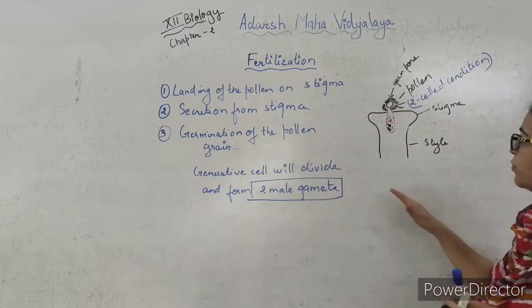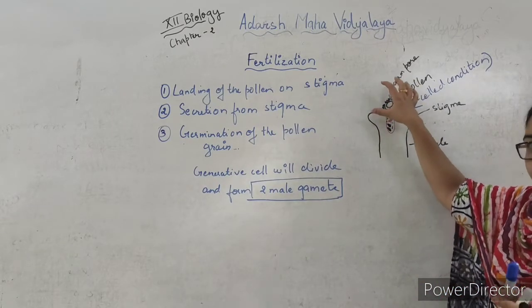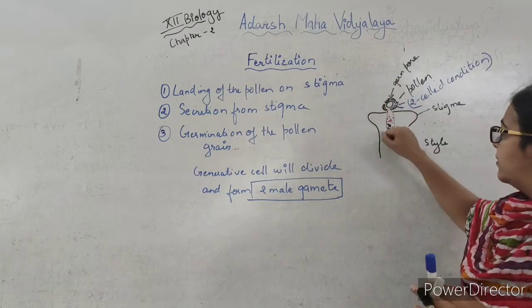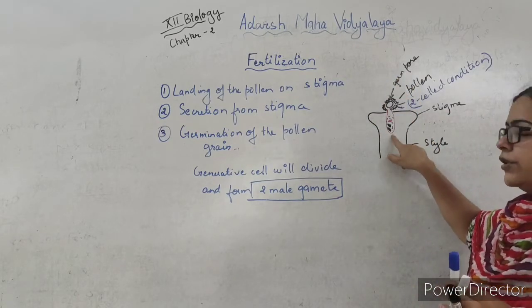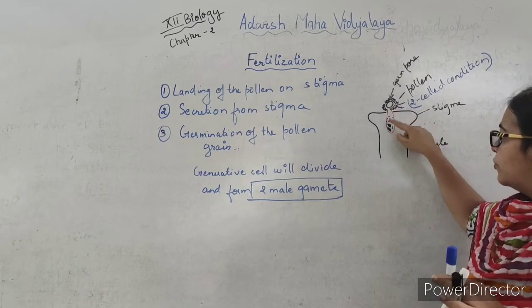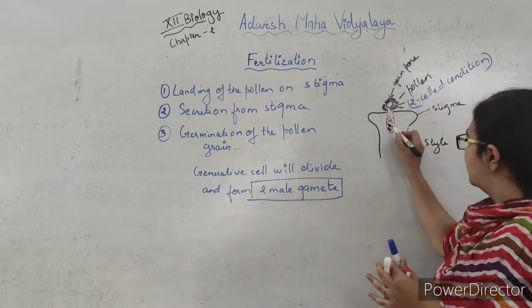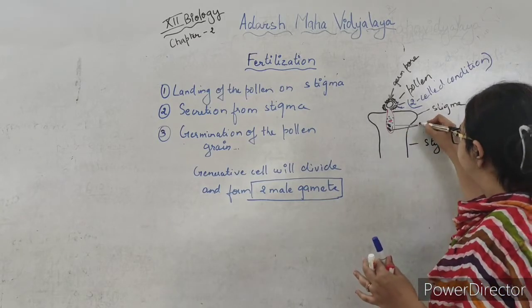Okay. So all the components which were in this pollen grain are there in this pollen tube which is formed. So the pollen tube will now have the two male gametes. The black ones are the two male gametes.